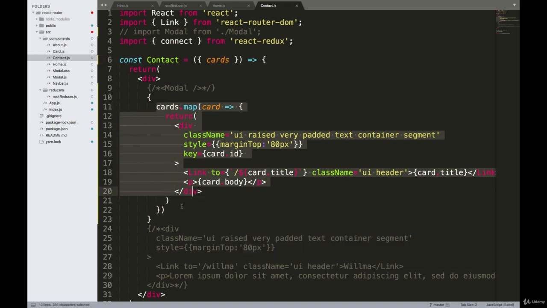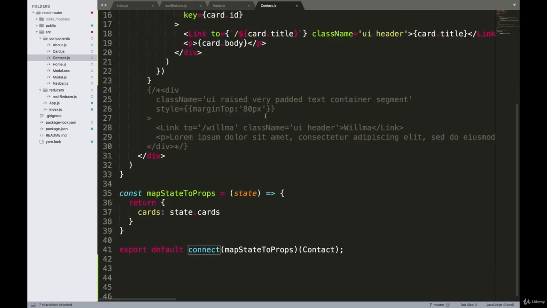So again, all we're doing is importing this connect function and invoking the connect function down here, and then passing in this map state to props function. That returns a higher order component, which then wraps our contact component and gives it, well, superpowers and the ability to connect to the Redux store.